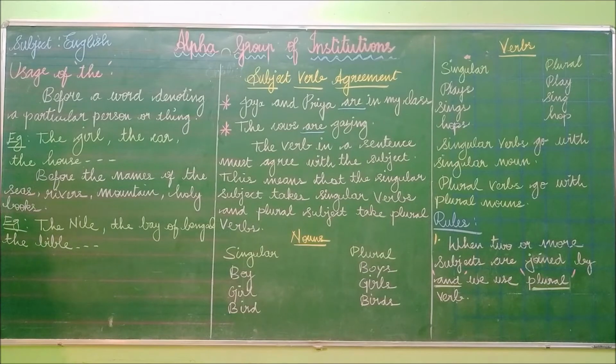So the usage of the is before a word denoting a particular person, thing or place: the girl, the car, the house. Likewise, before the names of seas, rivers, mountains, and holy books, we have to use the word the. Have you understood? The Nile, the Bay of Bengal, the Bible.